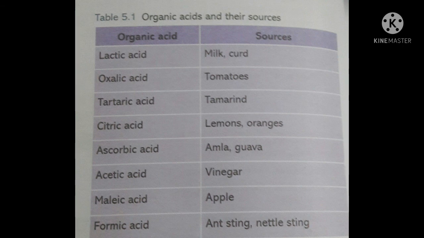Acetic acid in the vinegar that we use in the chow mein as well as in the pickle. Malic acid, apple contains malic acid. Formic acid, it is present in the ant sting and nettle sting. When the ant stings us, it injects formic acid. Nettle is a plant, its thorns inject formic acid into us.